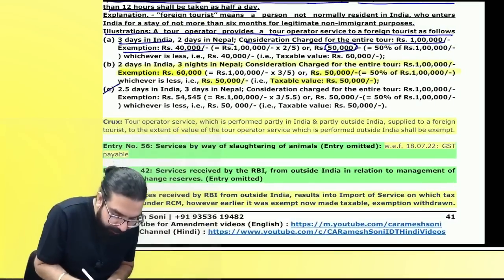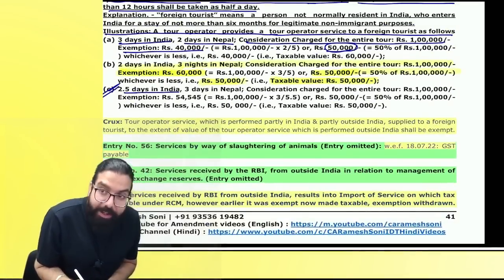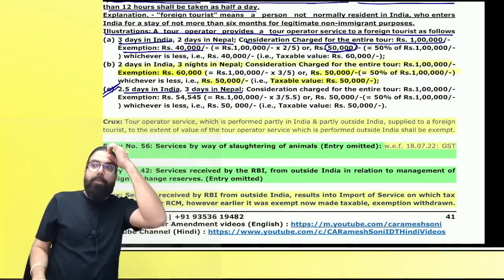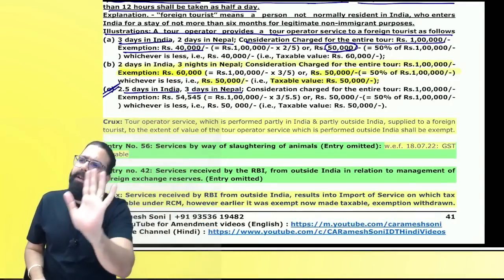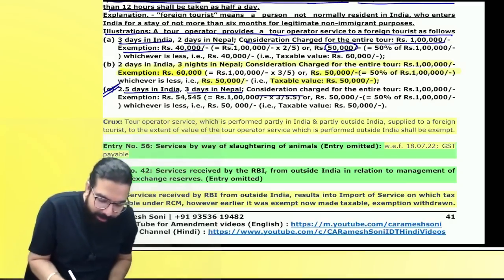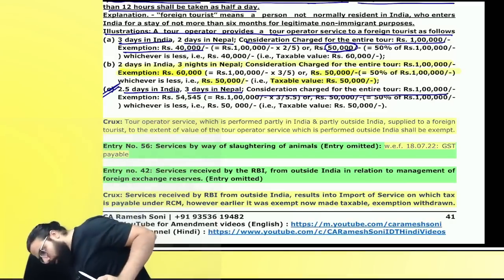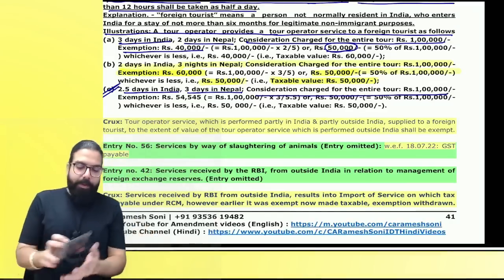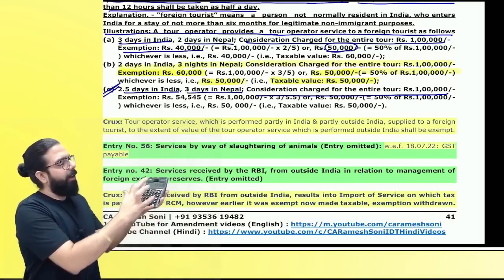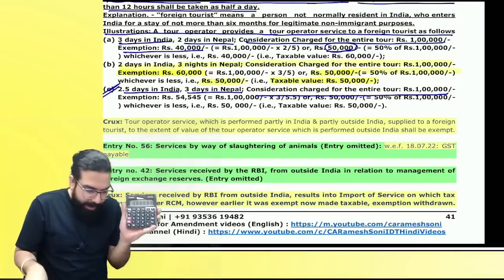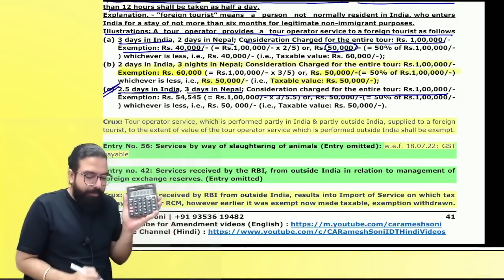Next question. 2.5 days in India, 3 days in Nepal. How much is the duration of the trip? 5.5 days. And the total consideration is how much? 1 lakh rupees. Do we have a calculator here? 1 lakh divided by 5.5. How much? This much.